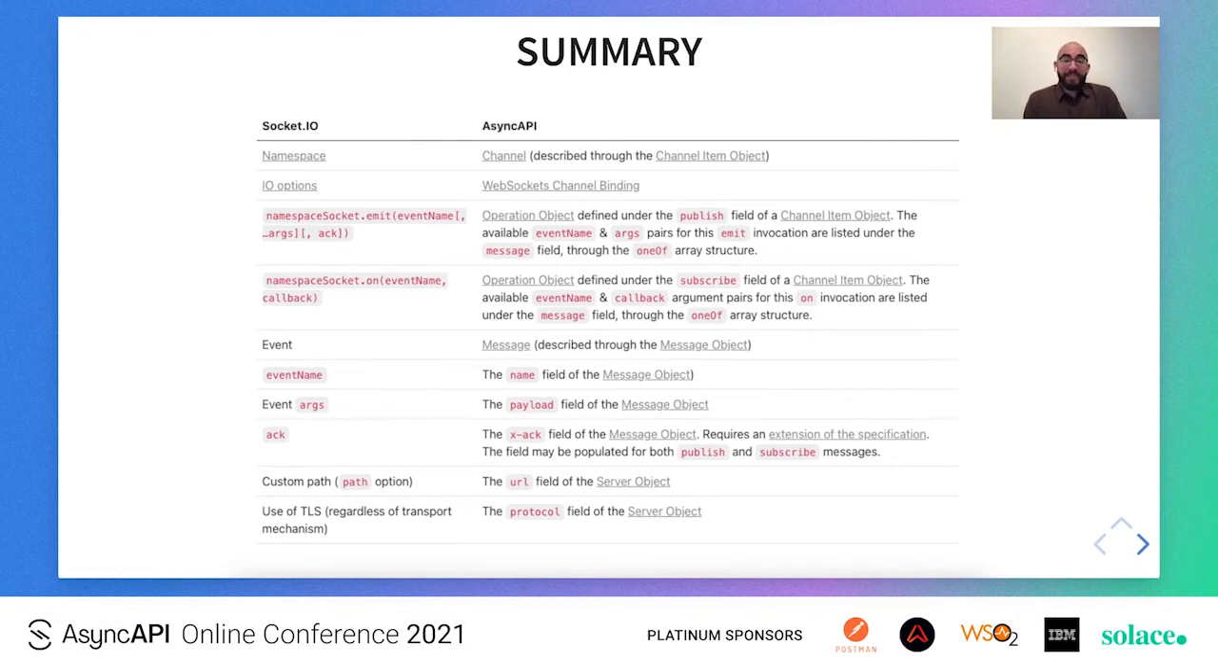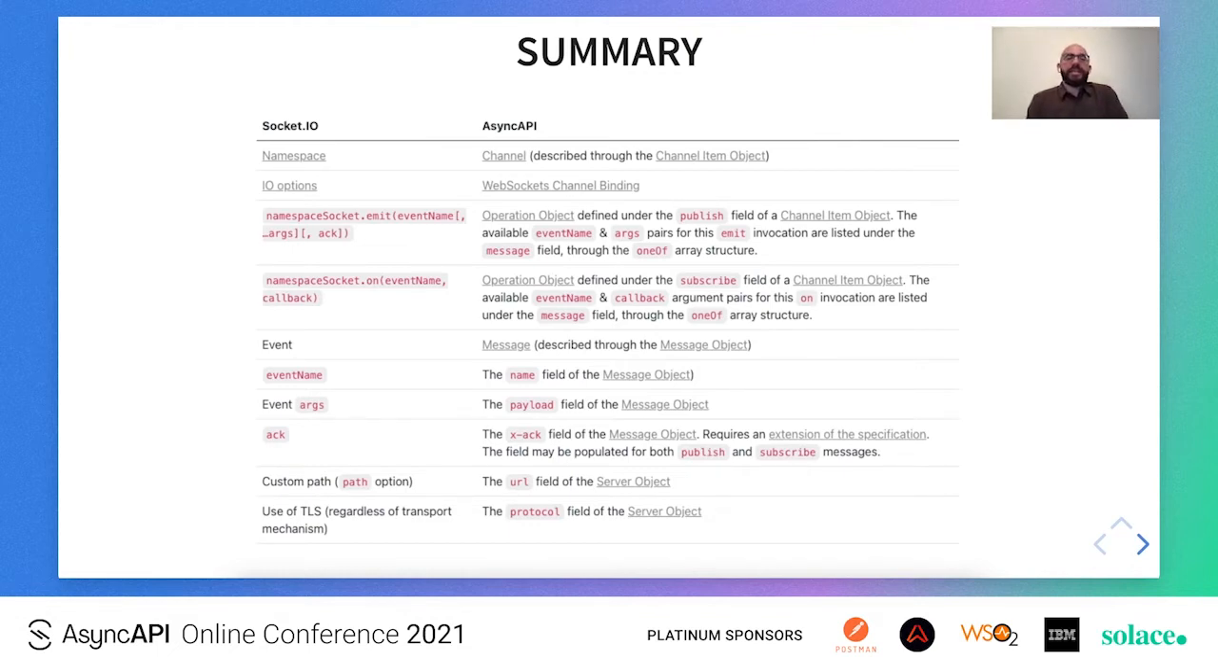So we made it to the end of this long modeling exercise. Here is a summary. We did manage to establish a lot of relationships between Socket.io and AsyncAPI. For example, we said that the Socket.io namespace can be modeled using an AsyncAPI channel. The I/O options, the input-output options that the Socket.io client provides upon connecting to a namespace, are essentially the WebSocket channel bindings. A socket.emit invocation is a publish operation of a channel item object, while a socket.on invocation on the client side is a subscribe operation within the channel item object.